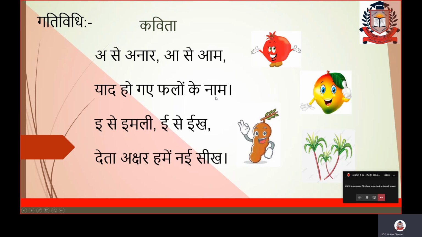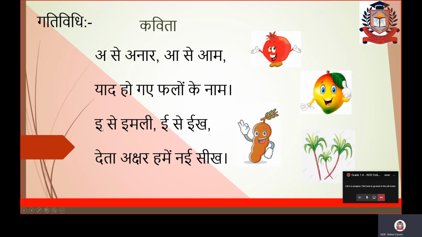What is the meaning of these two lines? It is saying that अ से अनार, pomegranate, आ से आम, mango, याद हो गए फलों के नाम means anar and aam, because they are fruits. By learning a se anar, a se aam, we are able to learn the names of the fruits.